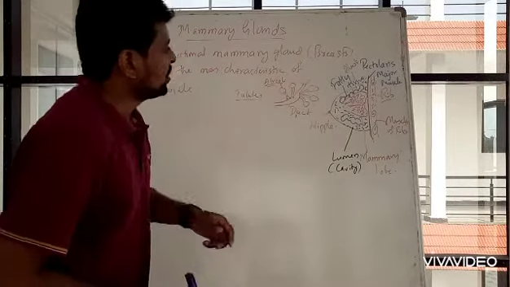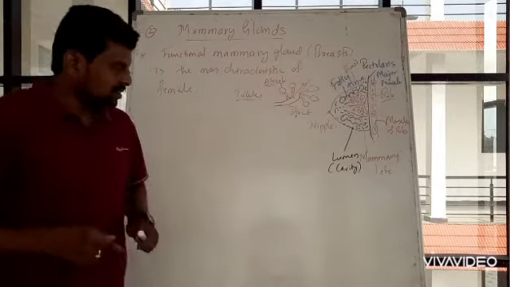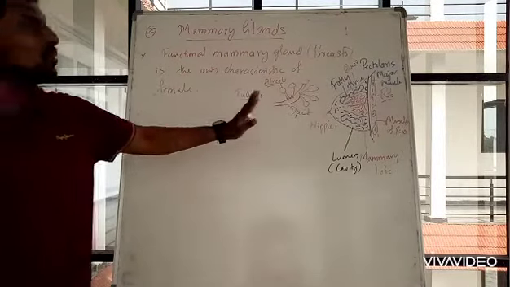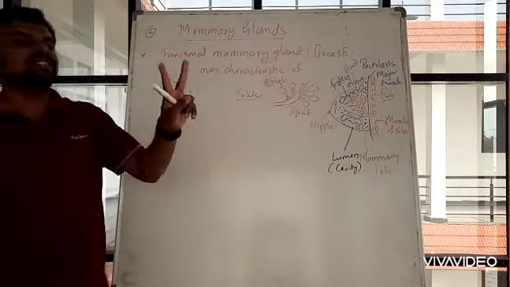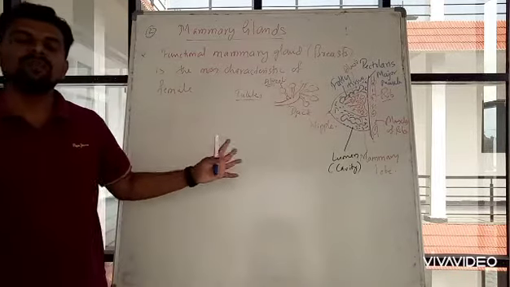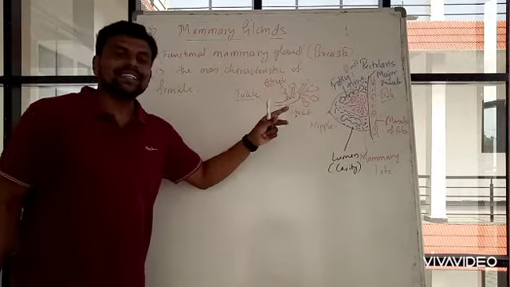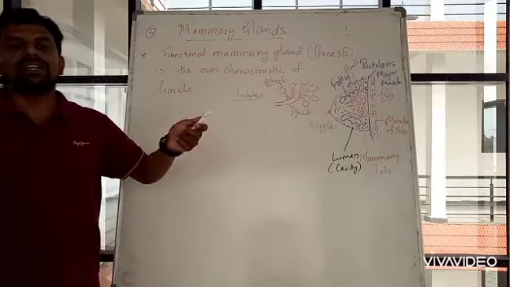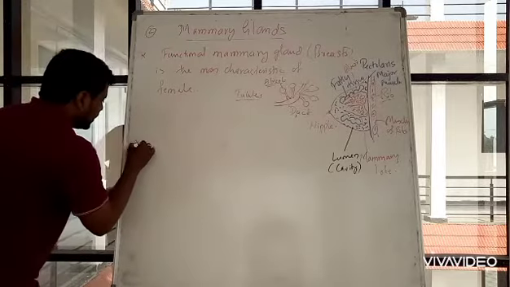So what happens is, this mammary gland or breast has two kinds of tissue inside it. One is fatty tissue, which produces fat, and the other is alveoli, or lobules. For example, I will write here.